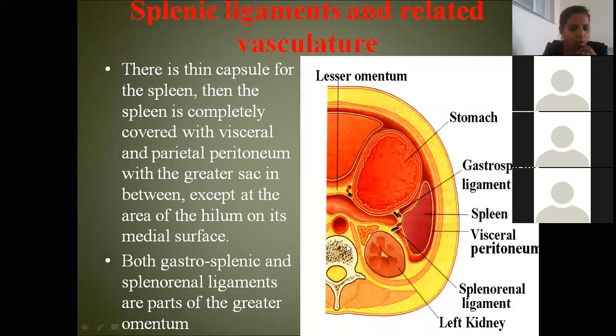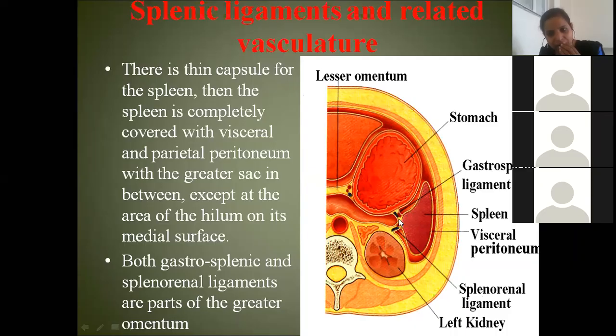Now see, don't read anything. I will show you everything here. We have seen this picture when we were doing peritoneum. So what are the organs you have here? Stomach. This is the lesser sac area. In front you will have the greater sac. This is the liver, that means this is the lesser omentum. In front of the lesser omentum, greater sac. Behind the lesser omentum, this is the lesser sac. I'm giving you the orientation of the picture. This is the spleen. This is the left kidney.